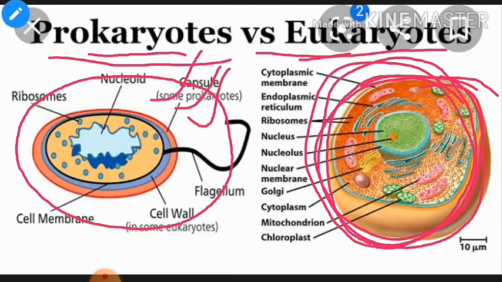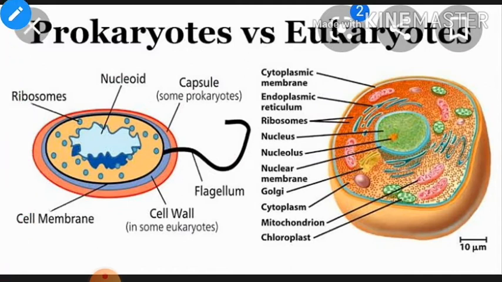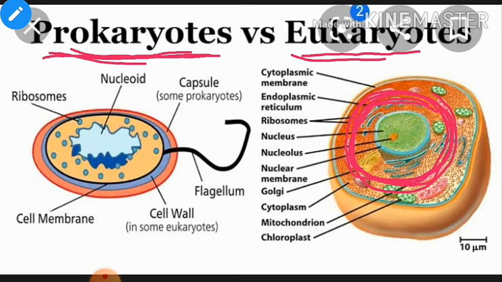Simply, the meaning of prokaryotes and eukaryotes is that these names are given on the basis of the nucleus. Now you can see here I am making a circle. When a well-defined nucleus is present in the cell, those cells are called eukaryotes. Remember, when the nucleus is present, the cells are called eukaryotes, and when the nucleus is not present, or if present is very less developed, they are called prokaryotes.